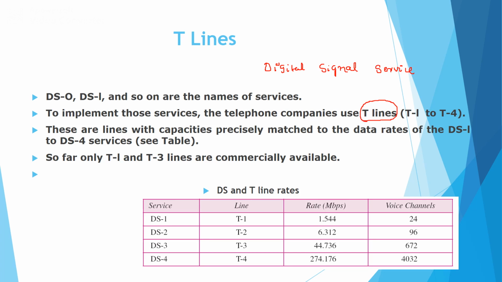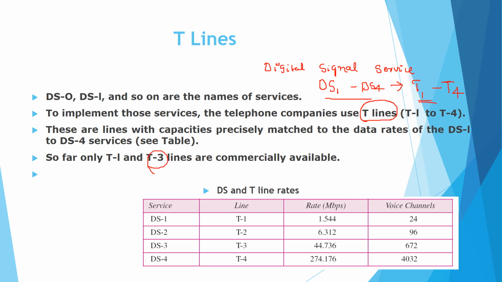The digital signal lines from DS1 to DS4 can be considered as T1 to T4. So far, only T1 and T3 lines are commercially available.